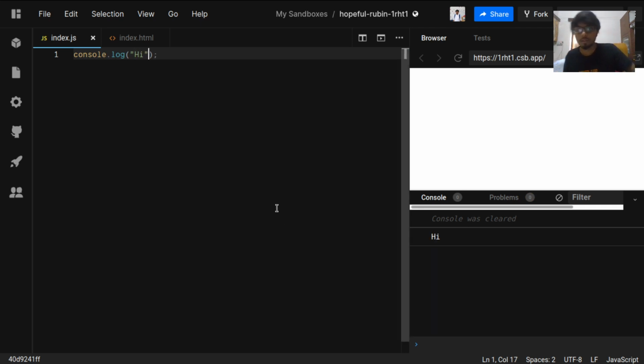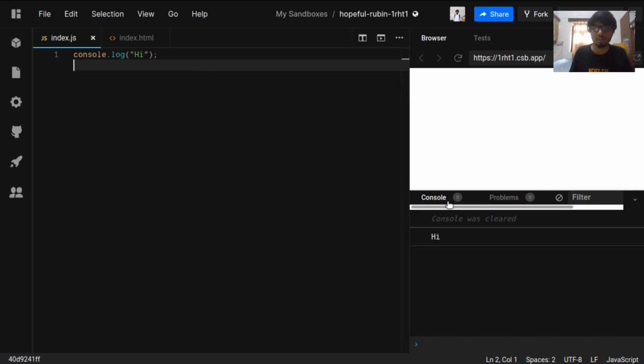Console log is just like printing something on the console. So what is the console? It's what you see when you press Control Shift I in the browser. This is the developer console. Just like printing in Python or C++, this works like a developer's console. So everything's working fine now.